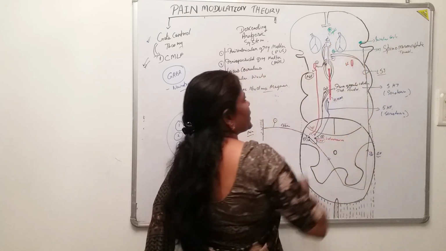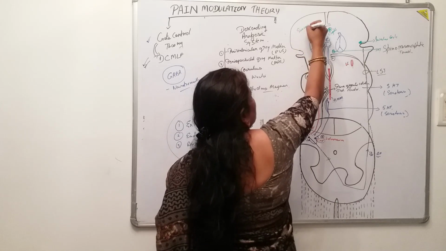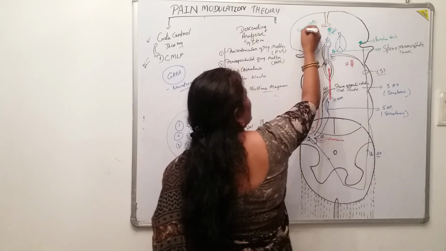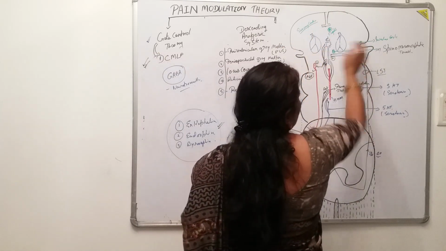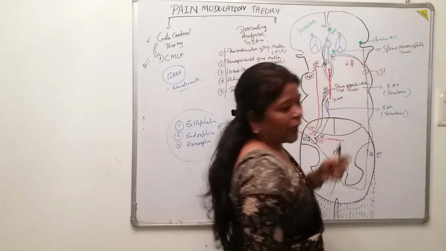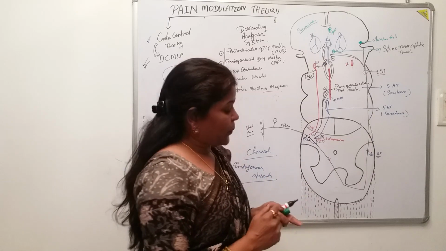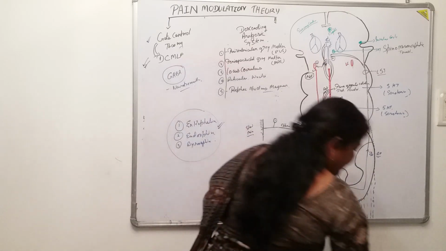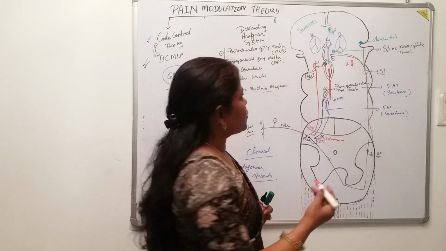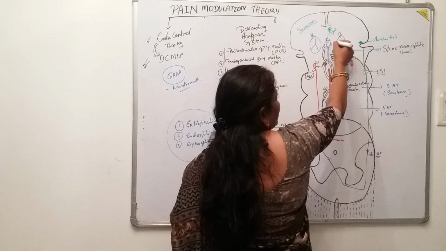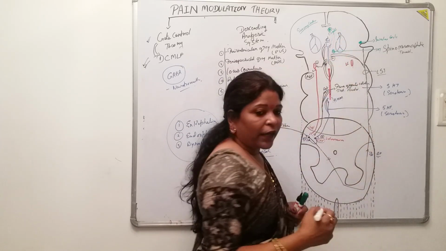This is the cingulate gyrus, plus some sensory cortex of the brain. Sensory cortex. So, look here. This cingulate gyrus, the insular cortex, this hypothalamus are concerned with the different aspects of the pain, especially the slow pain. We have already described these things. So, when they come to know about the pain, what will they do? They will again give efferents to the periventricular, the periaqueductal gray matter.